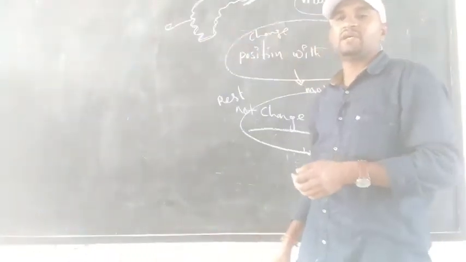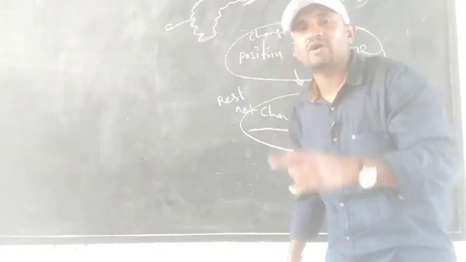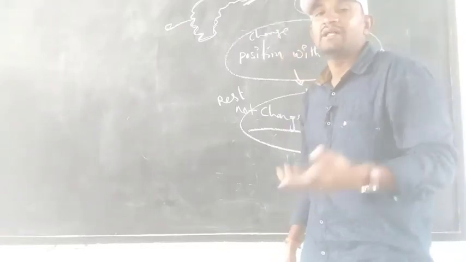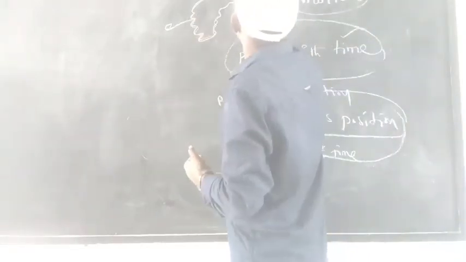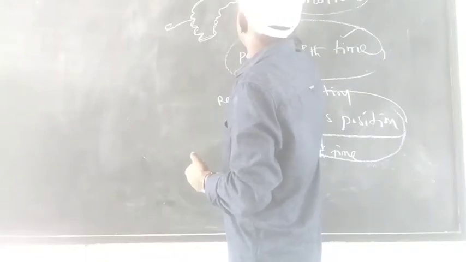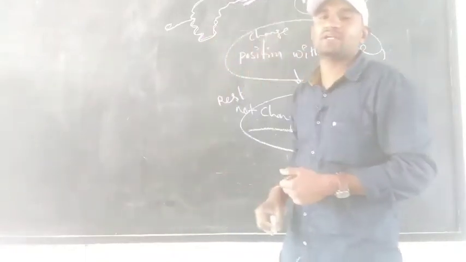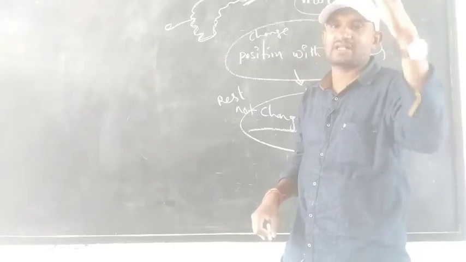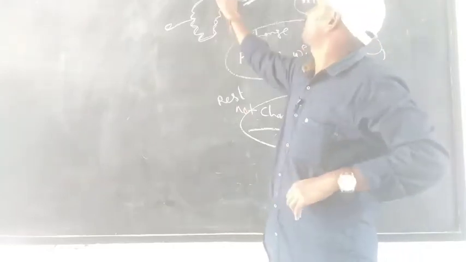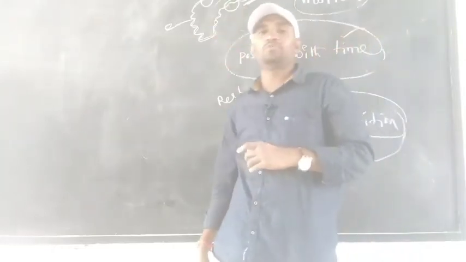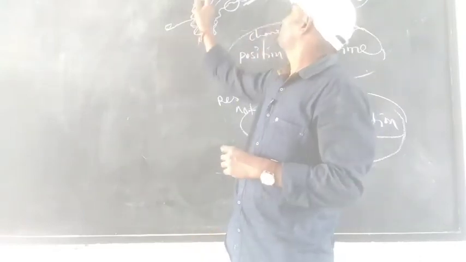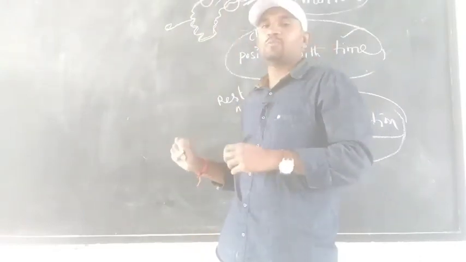The length between the initial point and the final point, that we have to consider as what? As distance. Distance: the length between the initial point and the final point, that we have to consider as distance. The object is at point A and it is moving to point B.